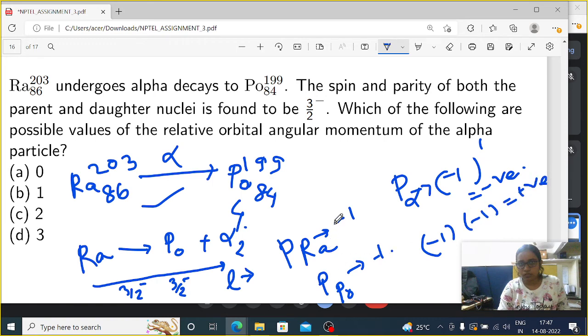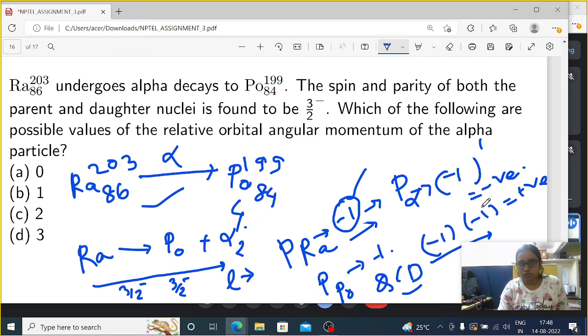But the daughter nucleus has parity -1, that means odd parity. So if the parent nucleus has odd parity and the daughter nucleus has even parity, it will not be a valid nuclear reaction, because in that reaction parity is conserved, and parity should be conserved in any radioactive nuclear reaction.